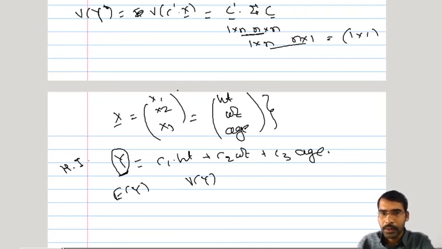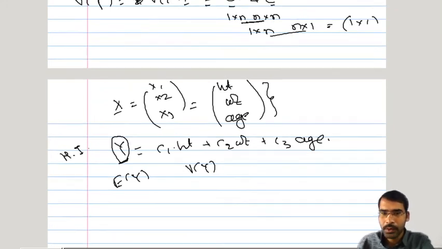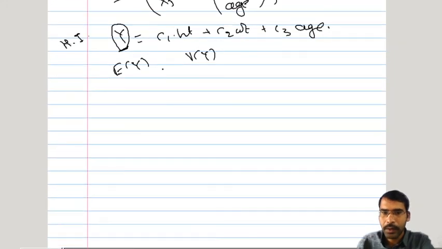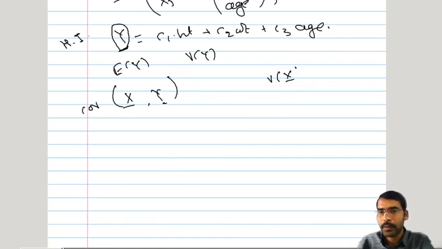So now suppose there are two vectors, say x bar and y bar, and we wish to calculate the covariance between x bar and y bar. So this will be homework, this we will be studying tomorrow, but I am just giving some food for your thoughts. We have studied the variance of x bar, how to calculate it, and what the properties of the variance covariance matrix are.